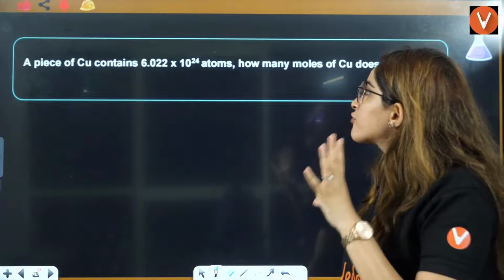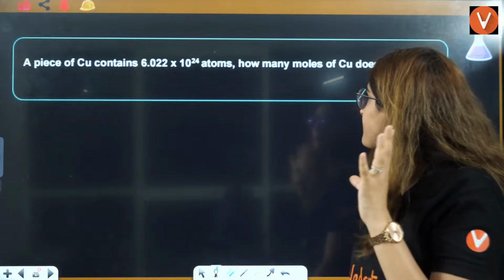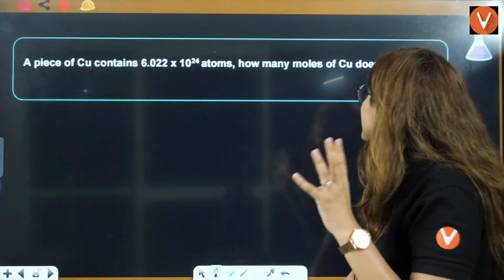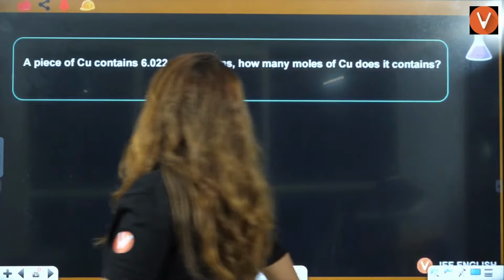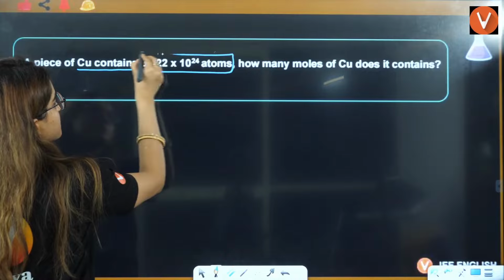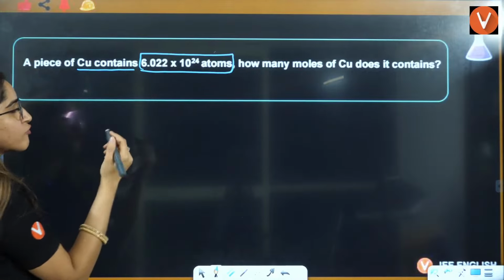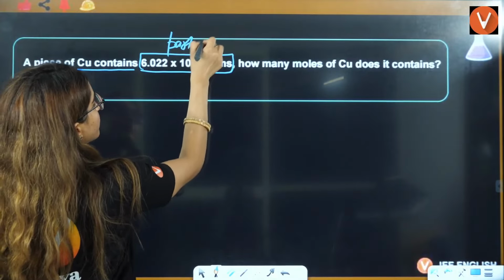A piece of copper contains 6.022 into 10 raised to 24 atoms. How many moles of copper does it contain? Let's see. A piece of copper contains this many atoms. Moles of copper: particles are given to you.